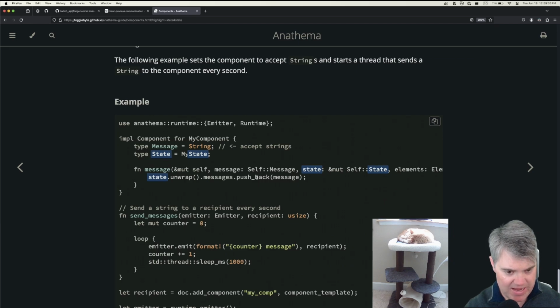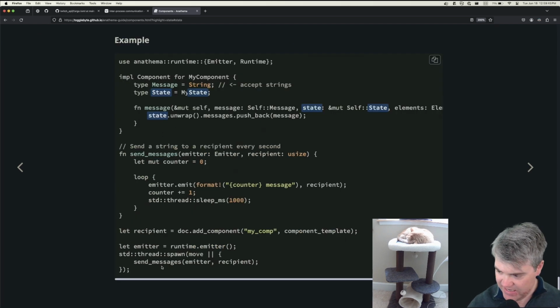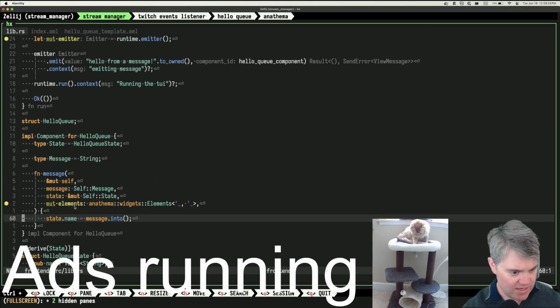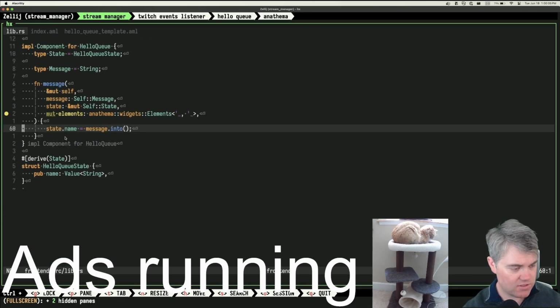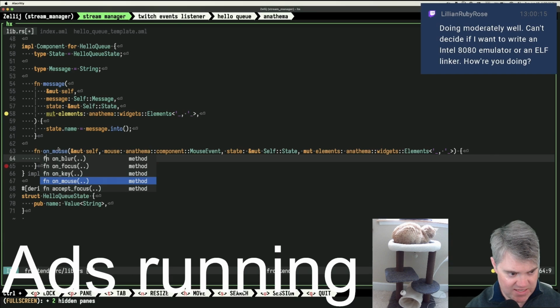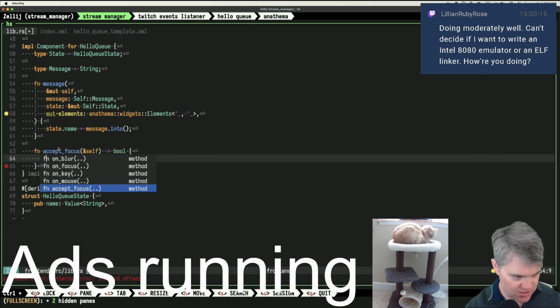Messages, pushback, message. So that's interesting. So I think we have the right idea, but I don't think we have the exact right way to do it. You're attempting to set the name, right? To update that. Unless, of course, there's more functions in here. Just those: on blur, on focus, on key, on mouse, accept focus. Okay, so none of those.